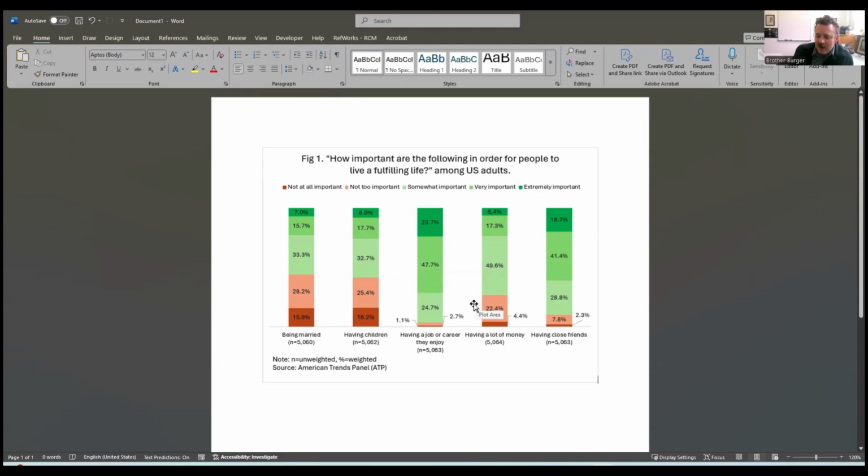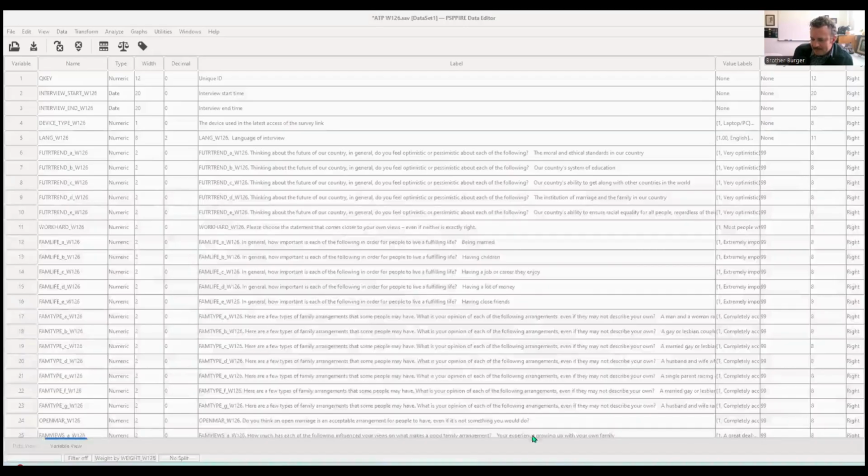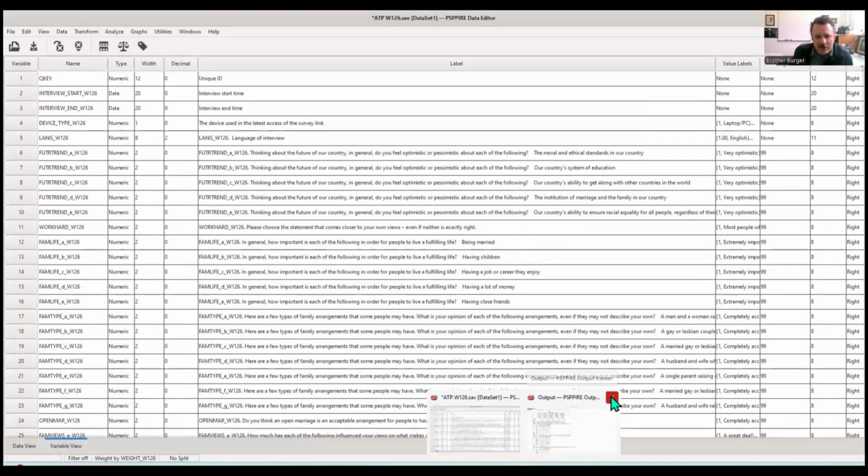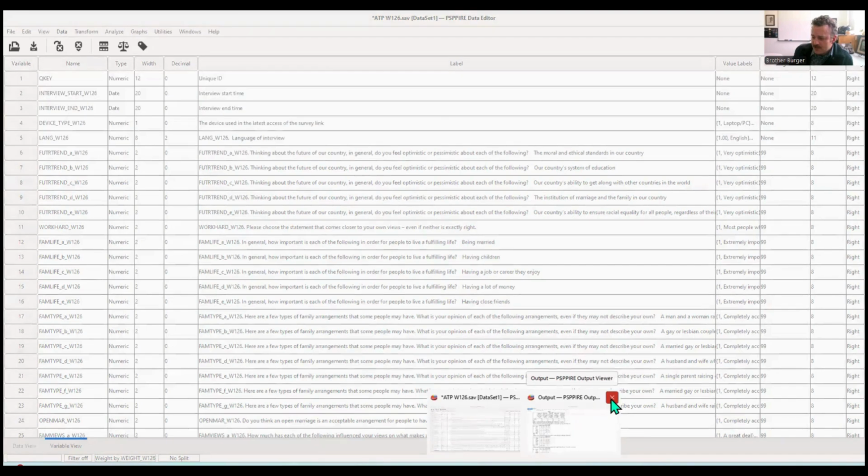Now let's do a table where we have an independent and dependent variable. So what we're going to do is look at the variable for income, and look at its influence on the question, how important is it to be, what should we do? Being married. So let's go back to our data. I'm going to close out my output because we're going to have to export it again.